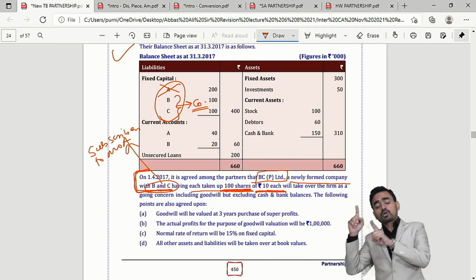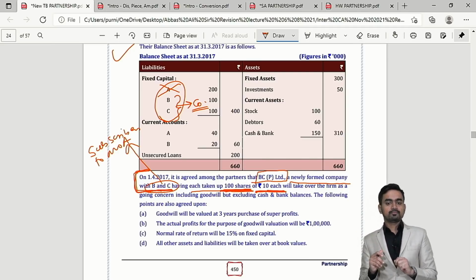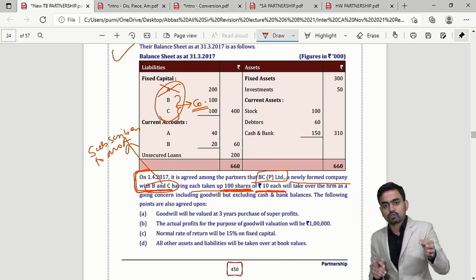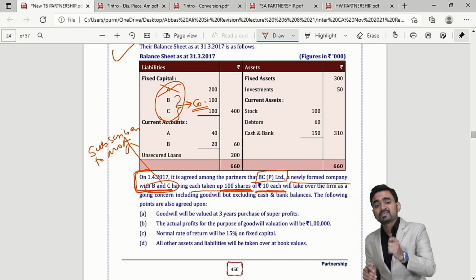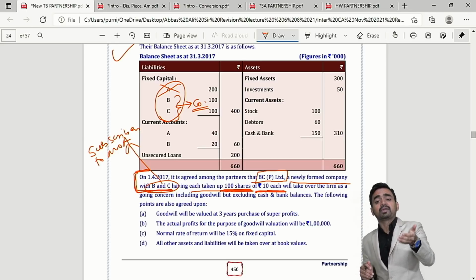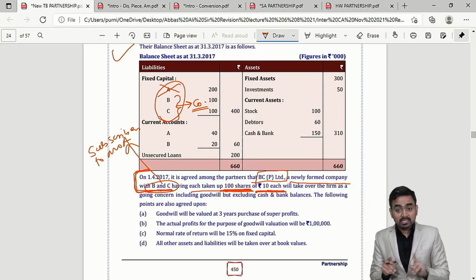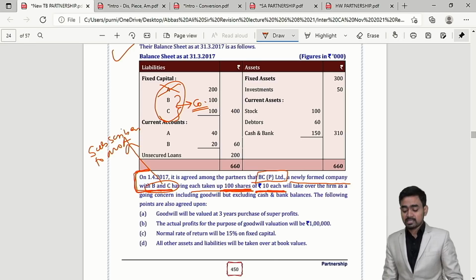So in the books of the new company, it will issue 100 shares to B and 100 shares to C, and B and C will pay cash to the company. This is not forming part of purchase consideration.